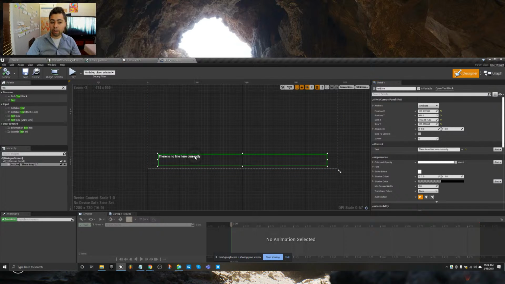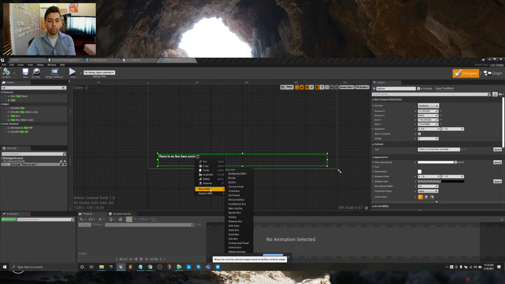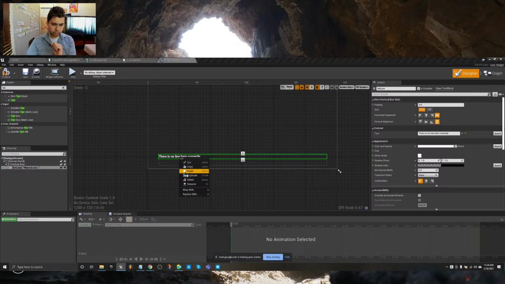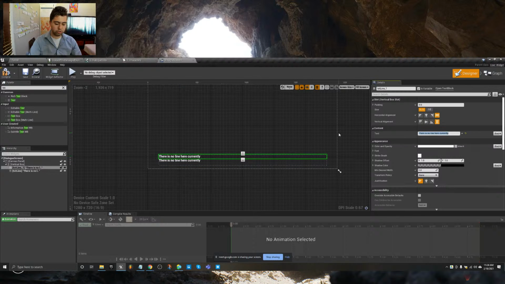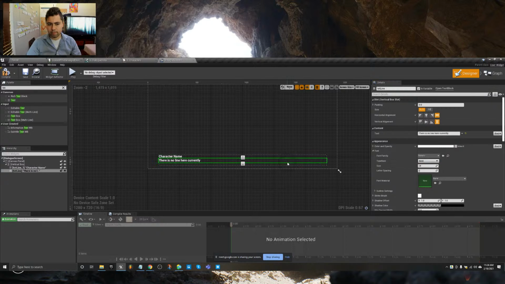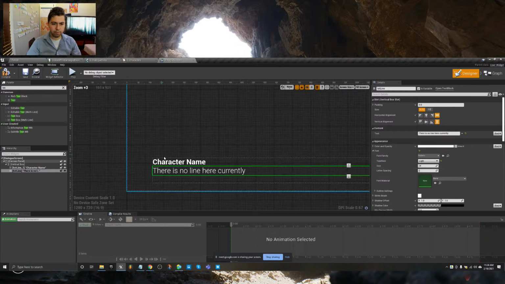Now we also want to have the author of the text, so who's actually saying it, what character. So let's wrap this with a vertical box. We're going to duplicate that text, and this will be the character line that'll say the character name, so we know who's speaking. Let's change it so that one remains bolded, but the other one is regular. Okay, that could be good.